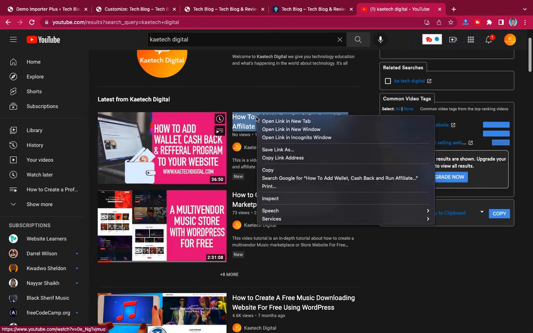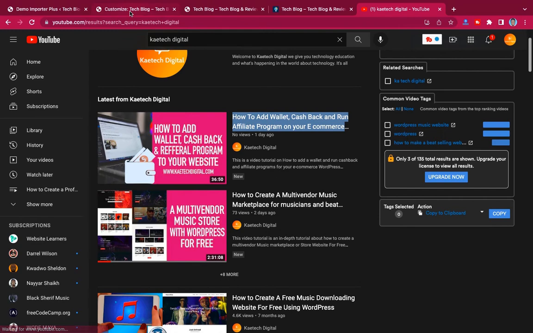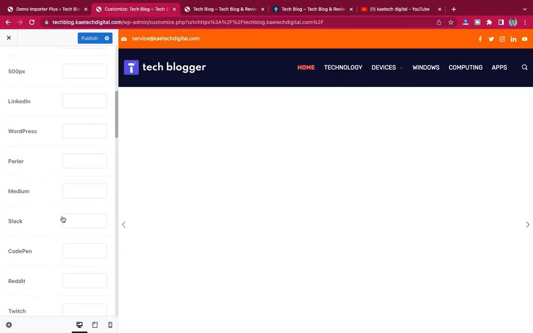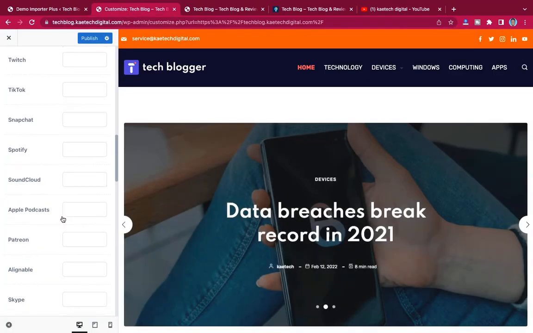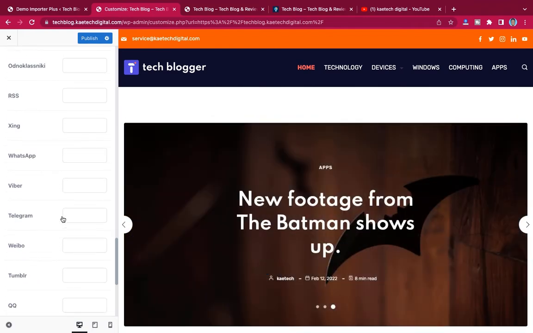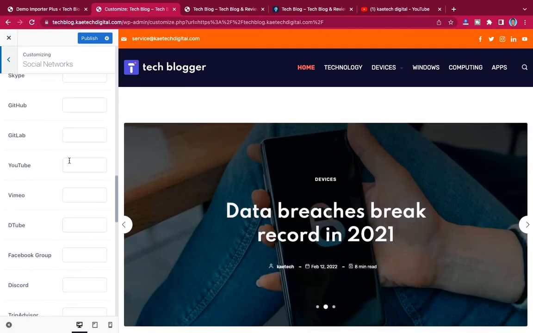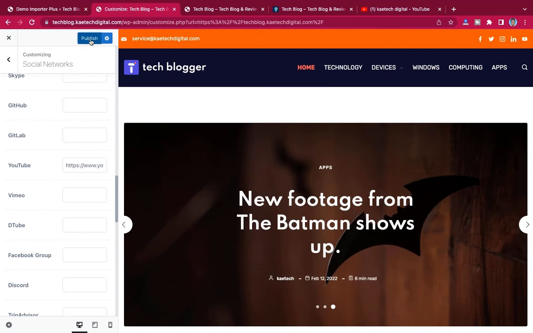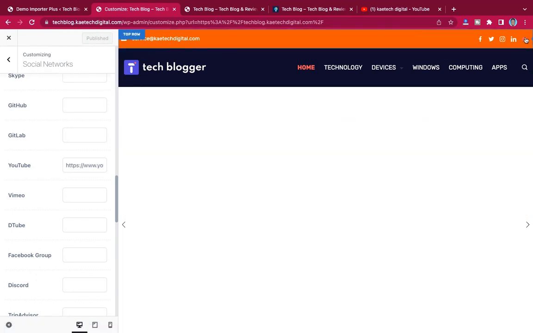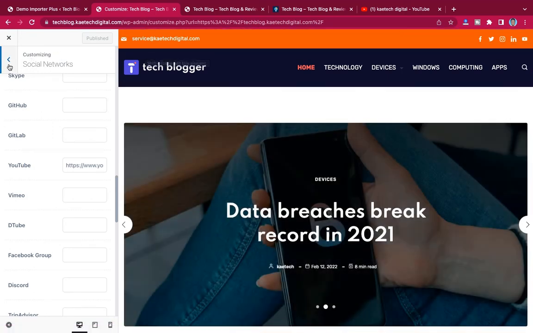Okay, so I just right click on it, copy the link, and then come to the customizer and look for YouTube over here. So let me search for YouTube. Where is YouTube? Oh, YouTube, where are you? Yeah, very good. So this is YouTube, and then I'll paste the link over here. Okay, and then I'll publish it. So automatically when somebody clicks on this link, it will take the person to YouTube. Okay, that is how it is.